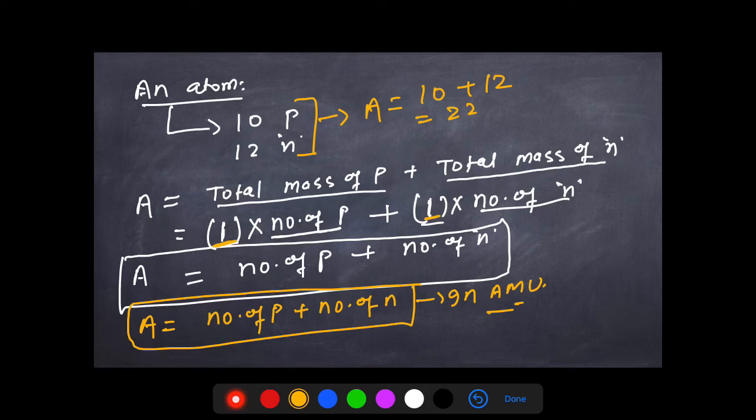Can you directly say the total number of protons, which is 10, plus the total number of neutrons, which is 12? 22 is the atomic mass of that particular atom, whichever atom contains 10 protons and 12 neutrons, right? Now we are about to arrive at a very interesting relation between A and G.